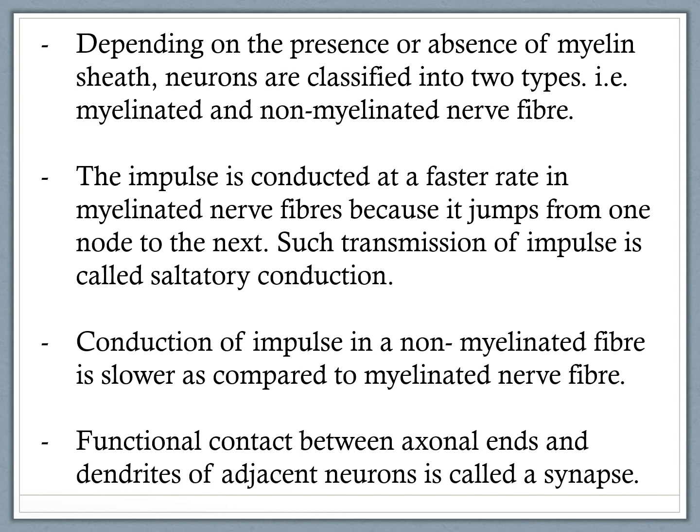Functional contact between axonal ends and dendrites of adjacent neuron is called a synapse. So many times students get the question to define synapse. So this statement, functional contact between axonal ends and dendrites of adjacent neurons is called a synapse. This statement is important.